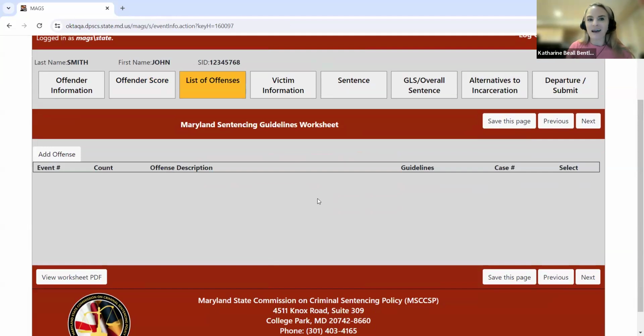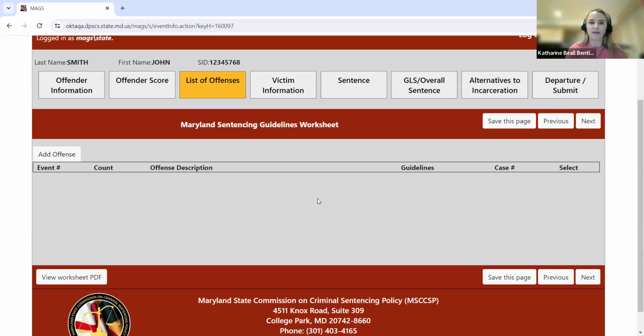Going to reiterate once again, when you have multiple cases that are sentenced as part of the same sentencing event, this is where you are going to enter all of that unique case number information. Now, in this test case that I'm creating, I'm going to create a case with 2 different criminal events with